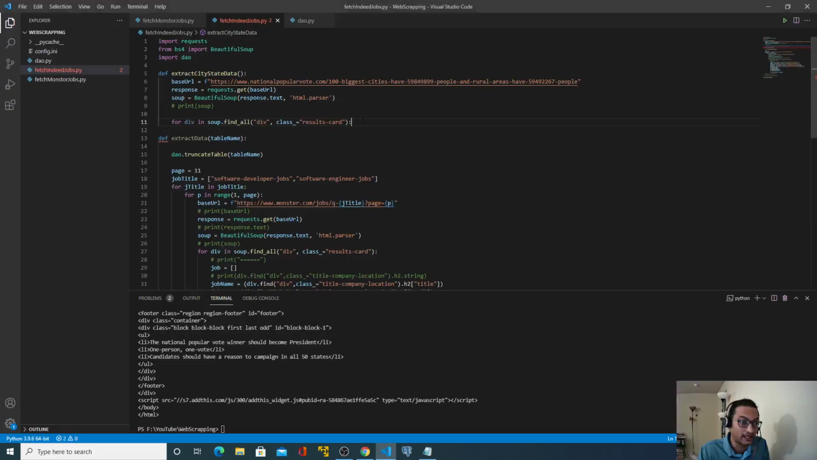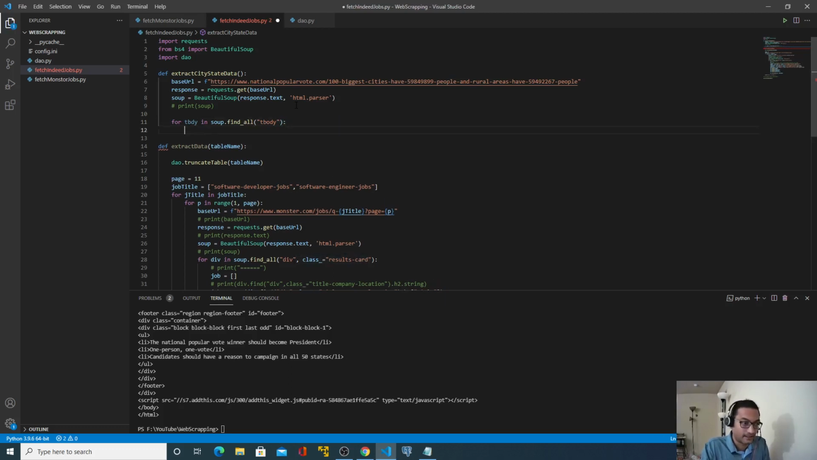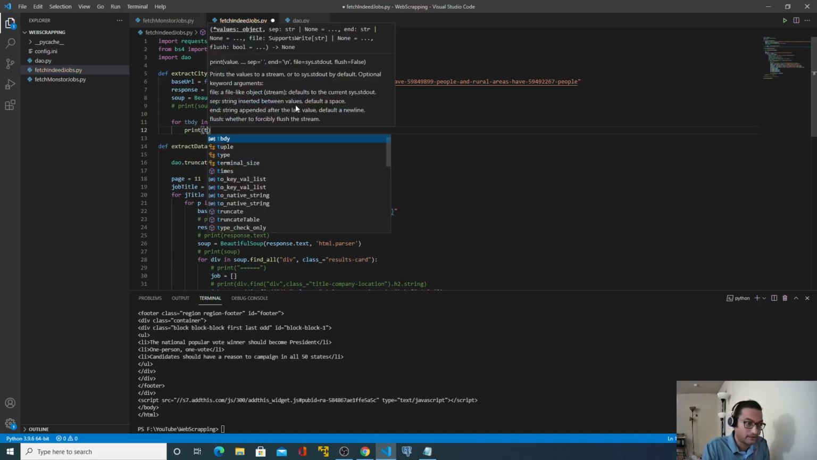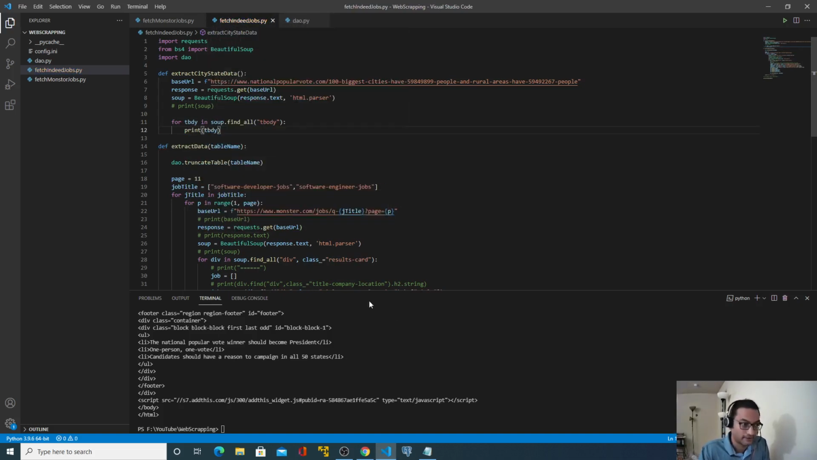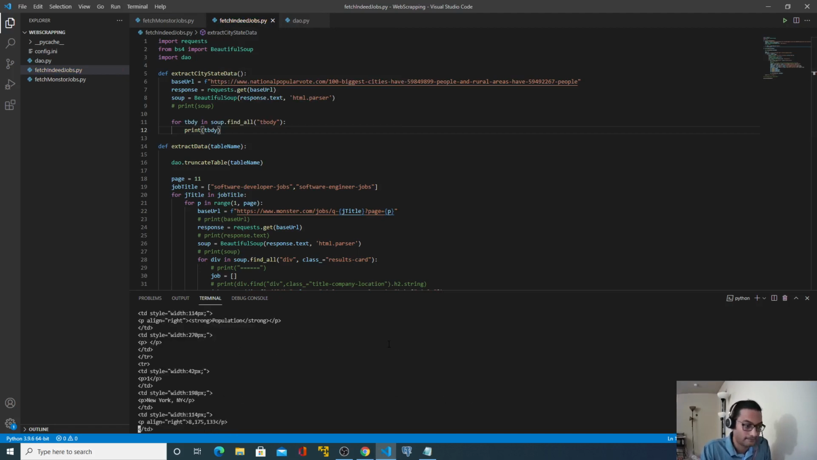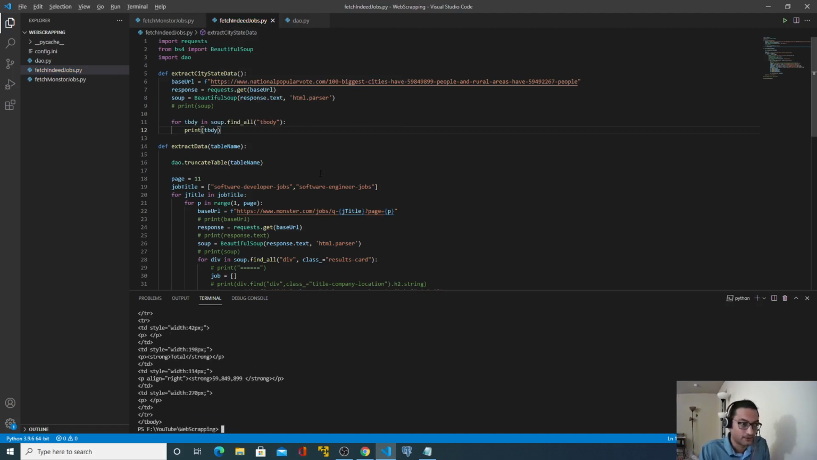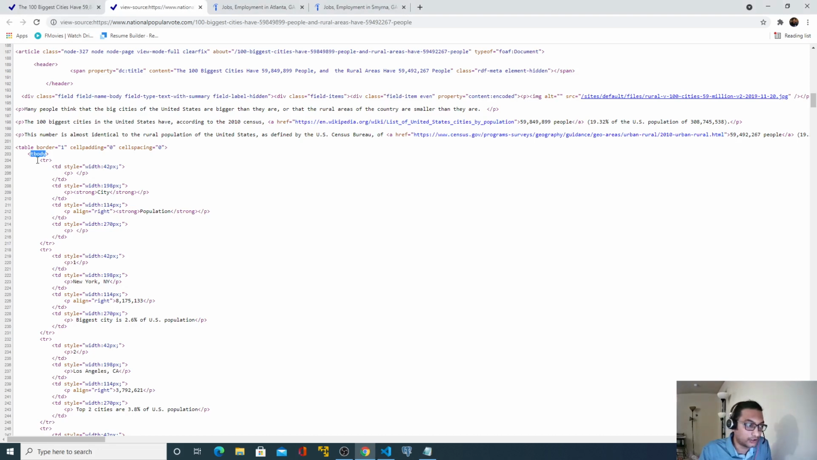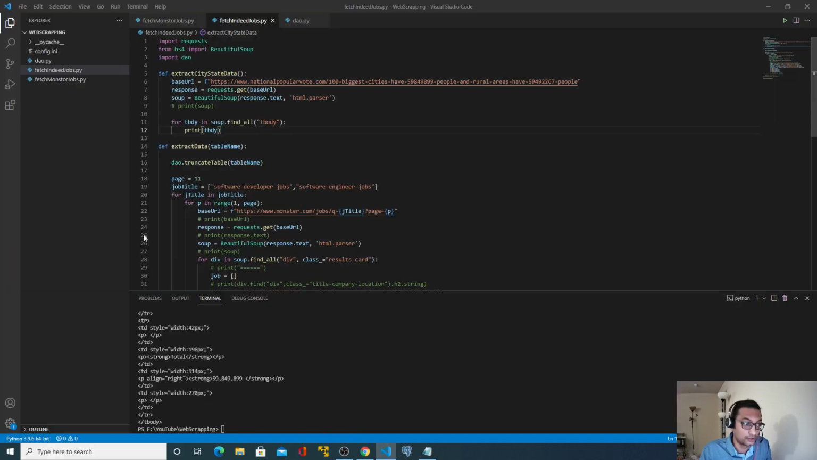I will copy this, and instead of div, I will use the tbody tag, and I will change this to tbody. There is no class available here, so I will delete that part, and let's print it. Print tbody. Perfect. I am still getting the results. So now we are pulling all the records inside this tbody, which has different tr tags, table rows. So I will add another loop inside here.